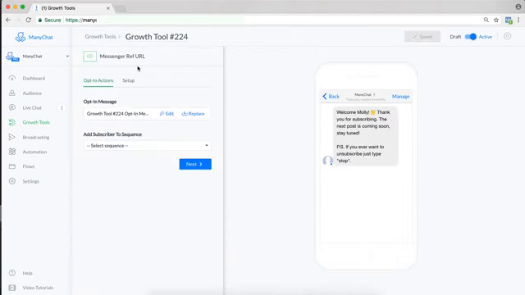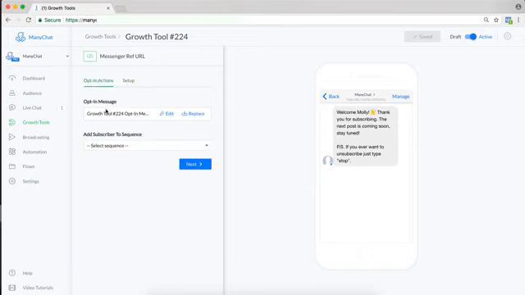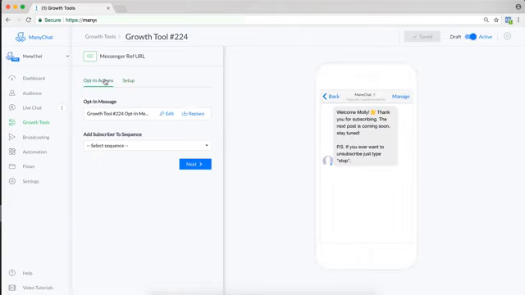So if we're inside of the growth tools here, you would select Messenger ref URL. And where this is a bit different from the last blueprint is because they've clicked a unique link, which you would get right here once you set this up, they're already opted in, right? Because they're clicking a get started button. Once they click this URL, they're going to be presented with a get started button inside of Messenger. Once they click that button, then we can show them an opt-in message and subscribe them to a sequence.